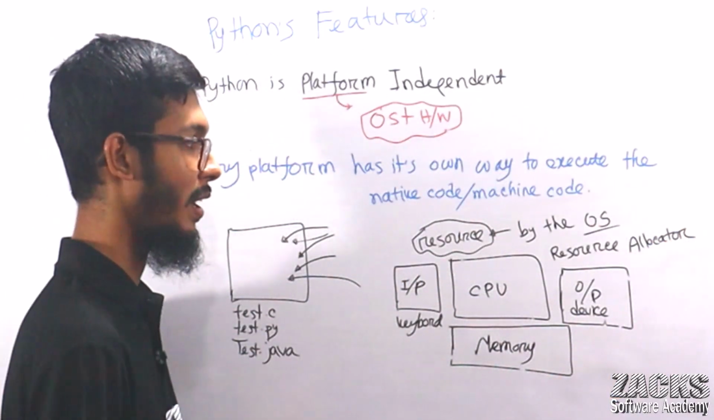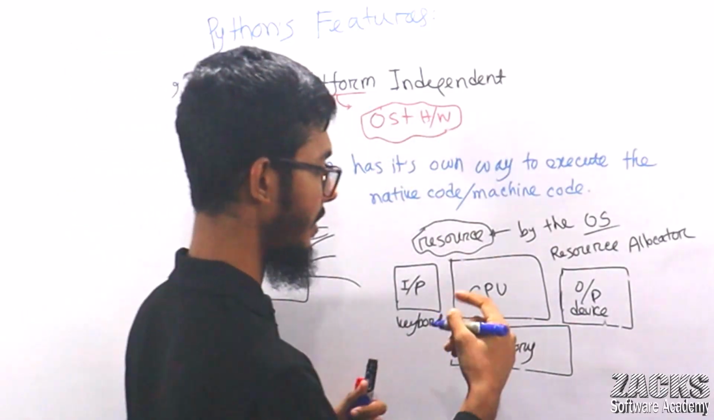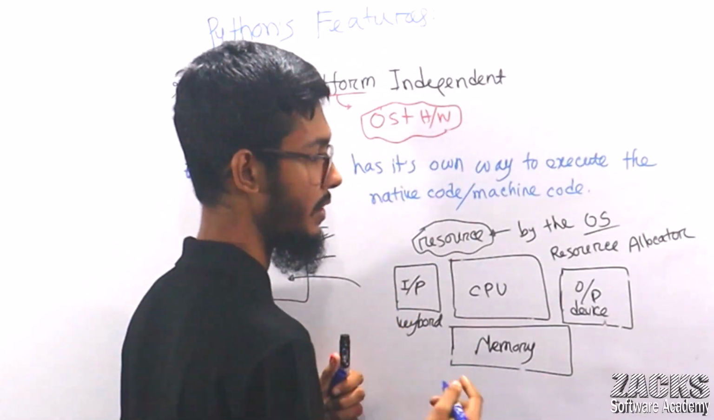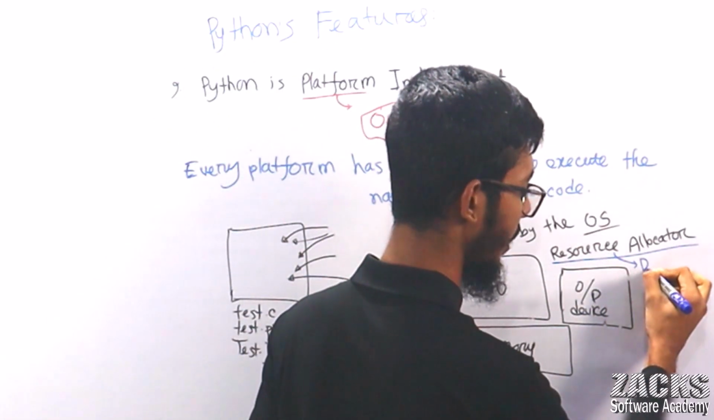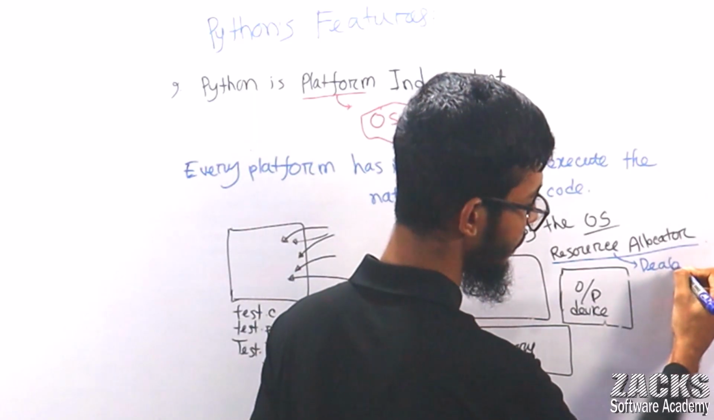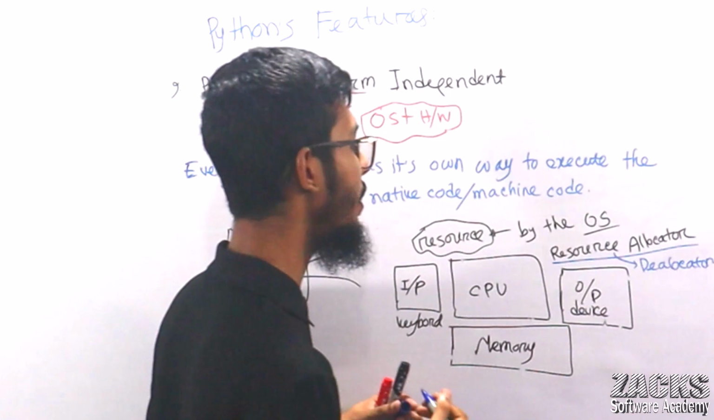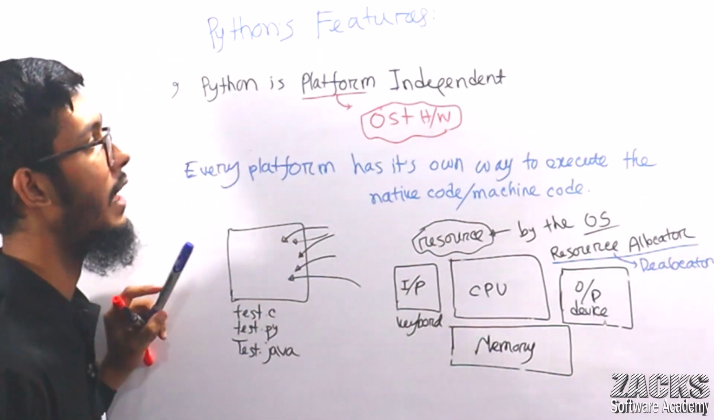Sir, after completing the program, your operating system will remove the resources, simply remove the connection. So you can say your operating system is also a resource deallocator, right? Any confusion to understand? I hope you already know this concept. But okay, sir, I hope you got this point.